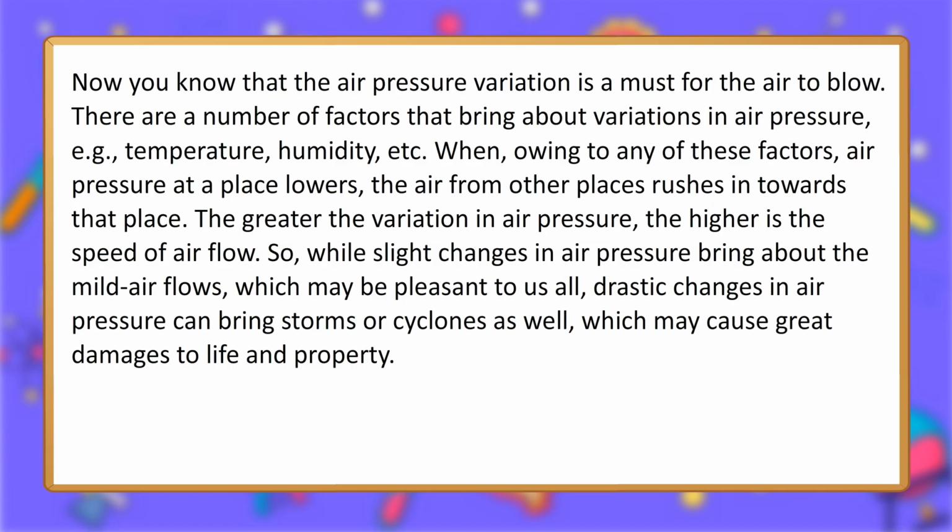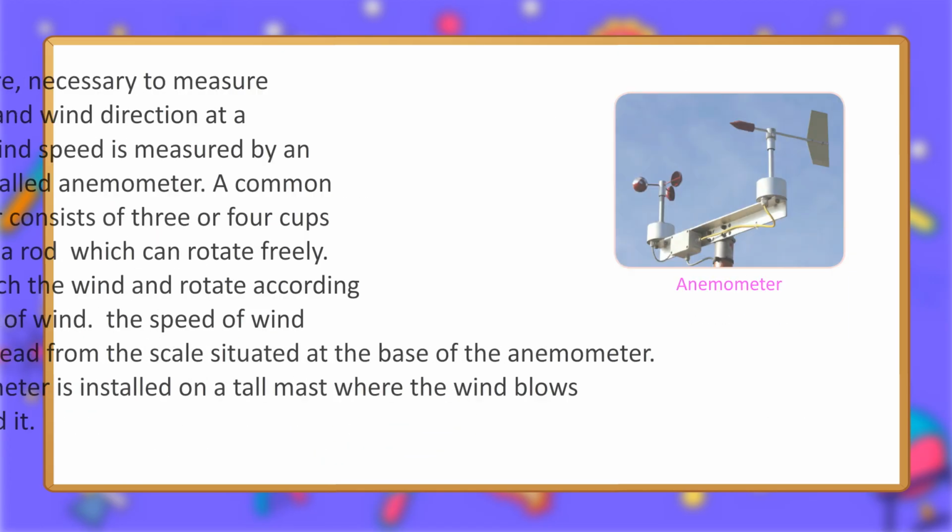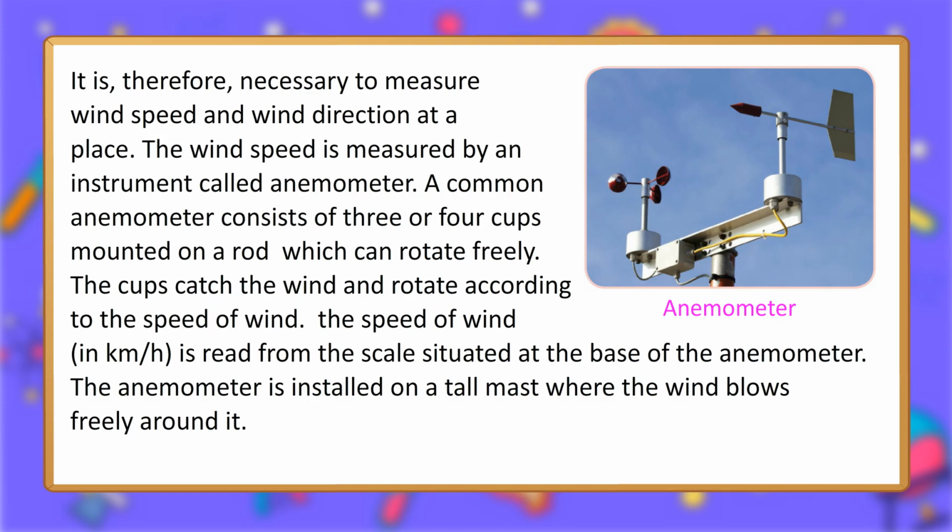So, while slight changes in air pressure bring about the mild air flows, which may be pleasant to us all, drastic changes in air pressure can bring storms or cyclones as well, which may cause great damages to life and property. Anemometer. We know that wind speed and wind direction play an important role in the formation of storms or cyclones. It is, therefore, necessary to measure wind speed and wind direction at a place.